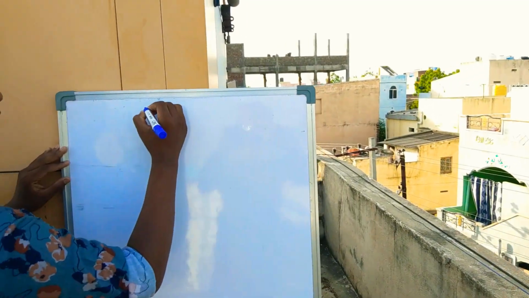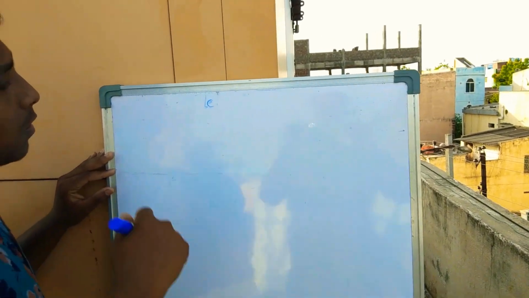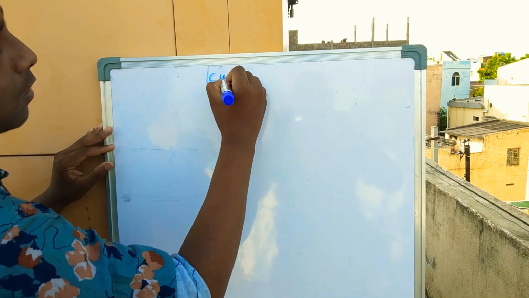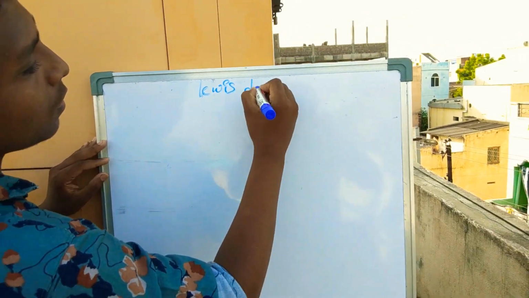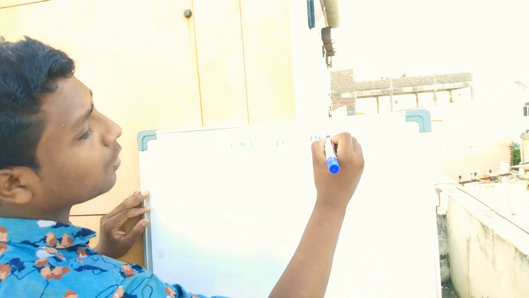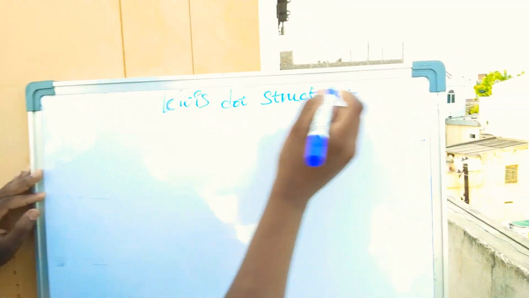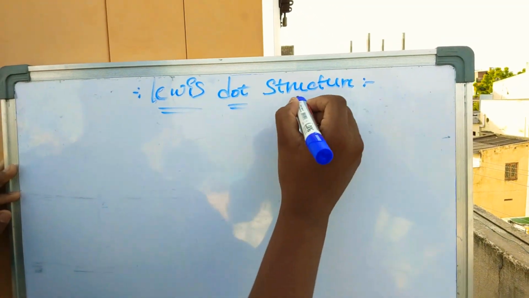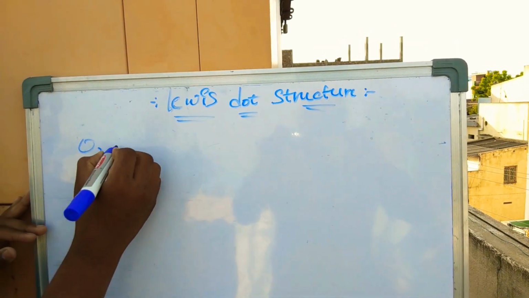And the last molecules are the formation of O2 and N2, formation of oxygen and nitrogen in the presence of Lewis dot structure, nothing but Lewis symbol. What is the picture of Lewis dot structure? First, the oxygen atom.